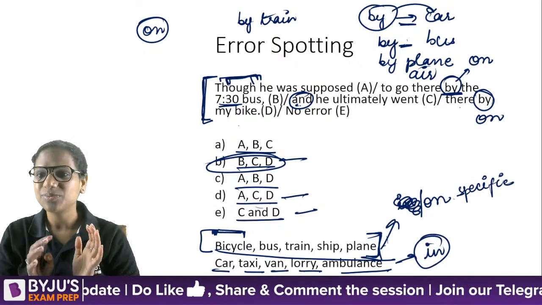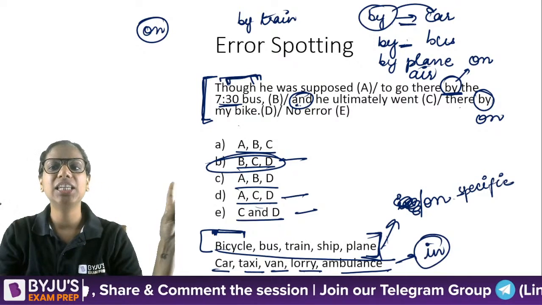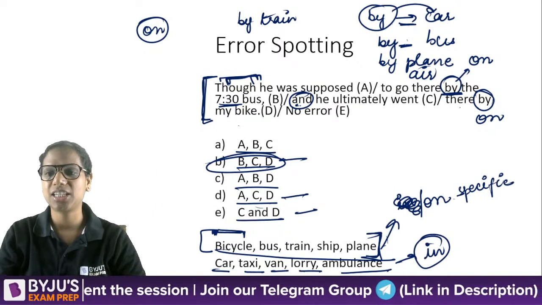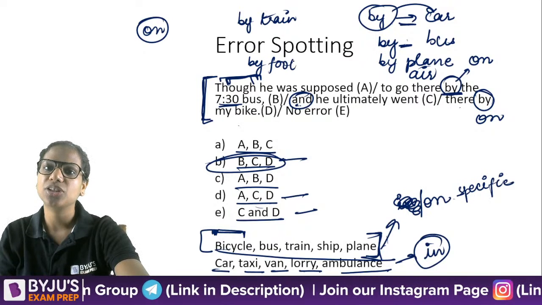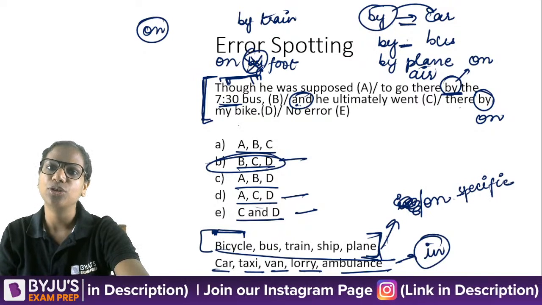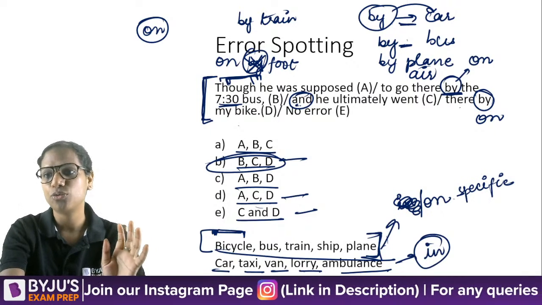All right. On foot, by foot is incorrect. By foot is incorrect. On foot is the idiom. Okay, we never say she's coming by foot. Okay, she's coming on foot. She has traveled on foot.